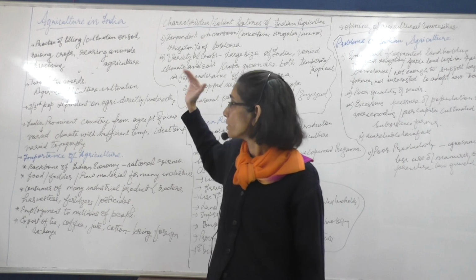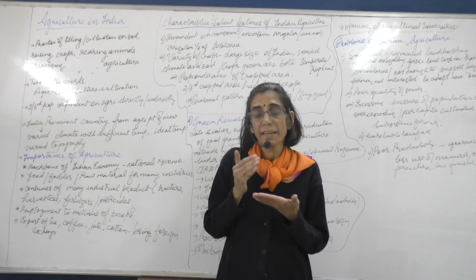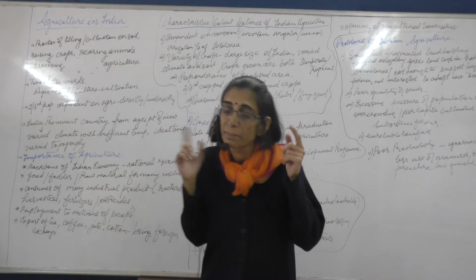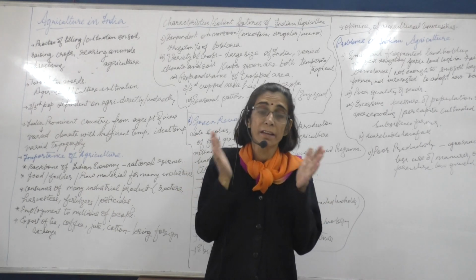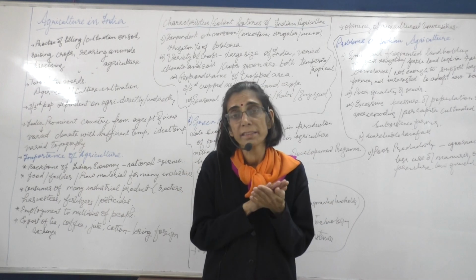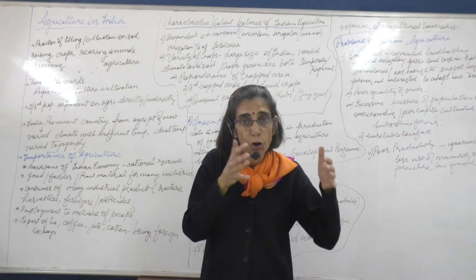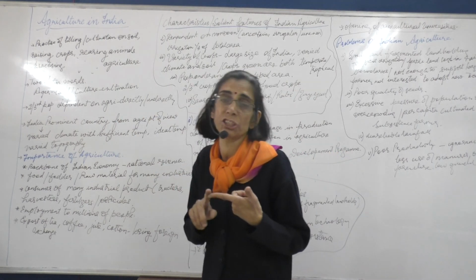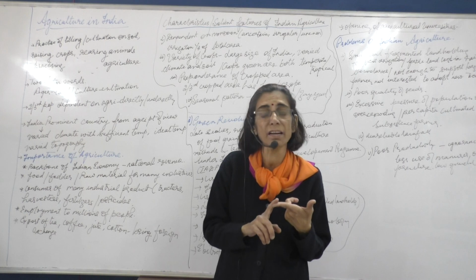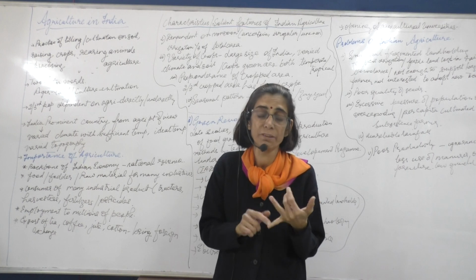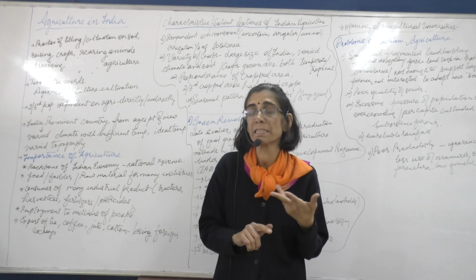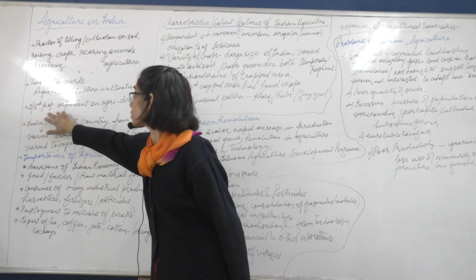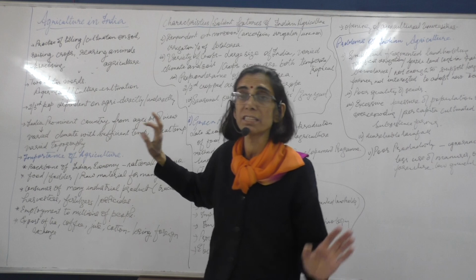When we deal with it, you have to first and foremost understand that two-thirds of the Indian population is dependent on agriculture. It may be directly or indirectly. When I say directly, I mean that people are working on agriculture in the field. They are employed in agriculture for the production of crops. The crops can be of any kind. They may be food crops, where we have wheat, rice and pulses. It may be certain cash crops: sugarcane, tea, coffee. But then we are saying two-thirds of the population is dependent on agriculture directly.